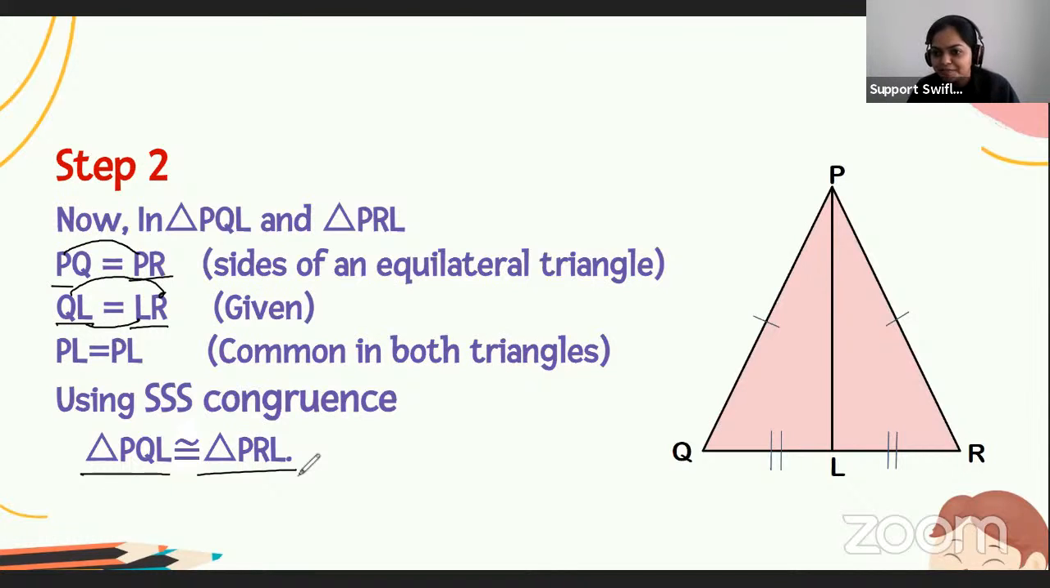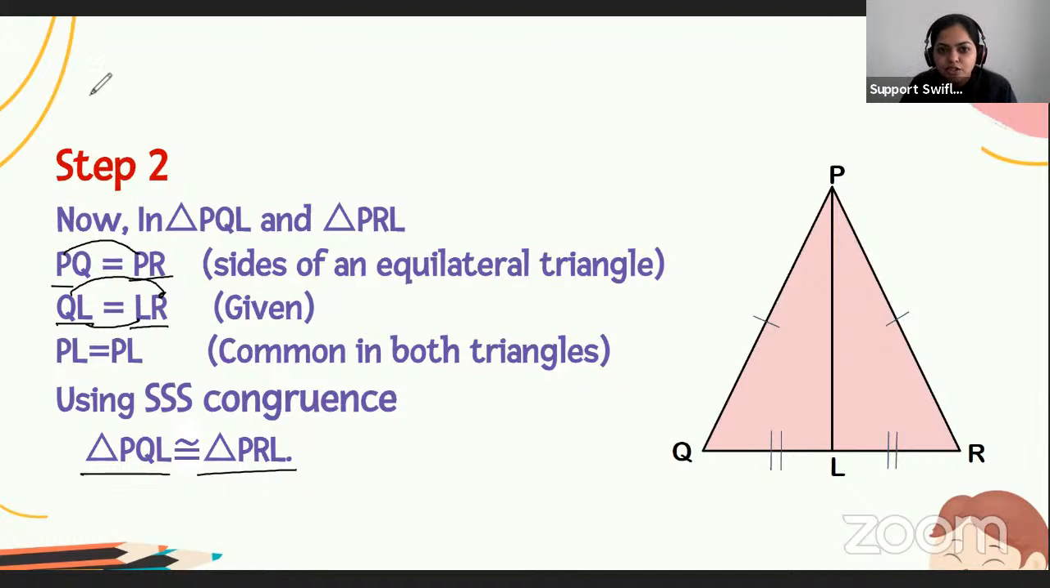Got it, everyone? So in this way, you have to write all the steps while solving any question of congruence, with all the conditions, and also mentioning the rule, through which condition you have solved this. So by using the SSS congruence condition, triangle PQL is congruent to triangle PRL. Got it, everyone? Yes, Ruchi? Yes, you got it.